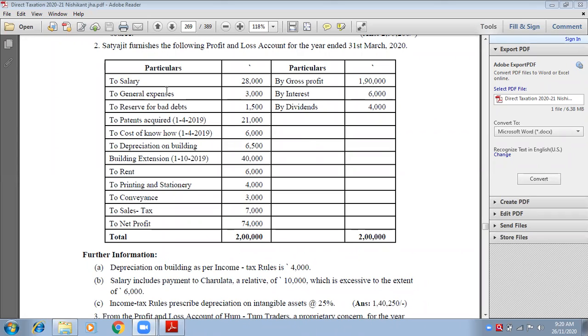Very good. General expenses, should we disallow? No, because it is related to the business.